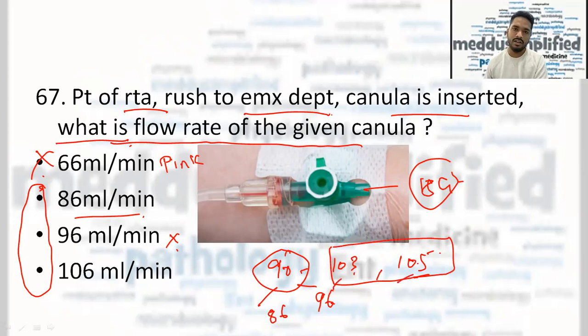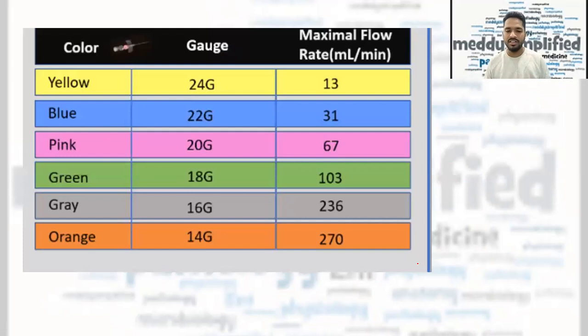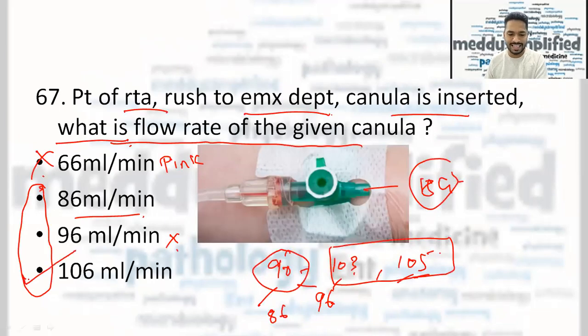I have found an image from a very decent textbook, where the flow rate of the cannula was written as 103 for an 18 gauge cannula. So according to this table, I will go with the answer of 106 ml per minute.